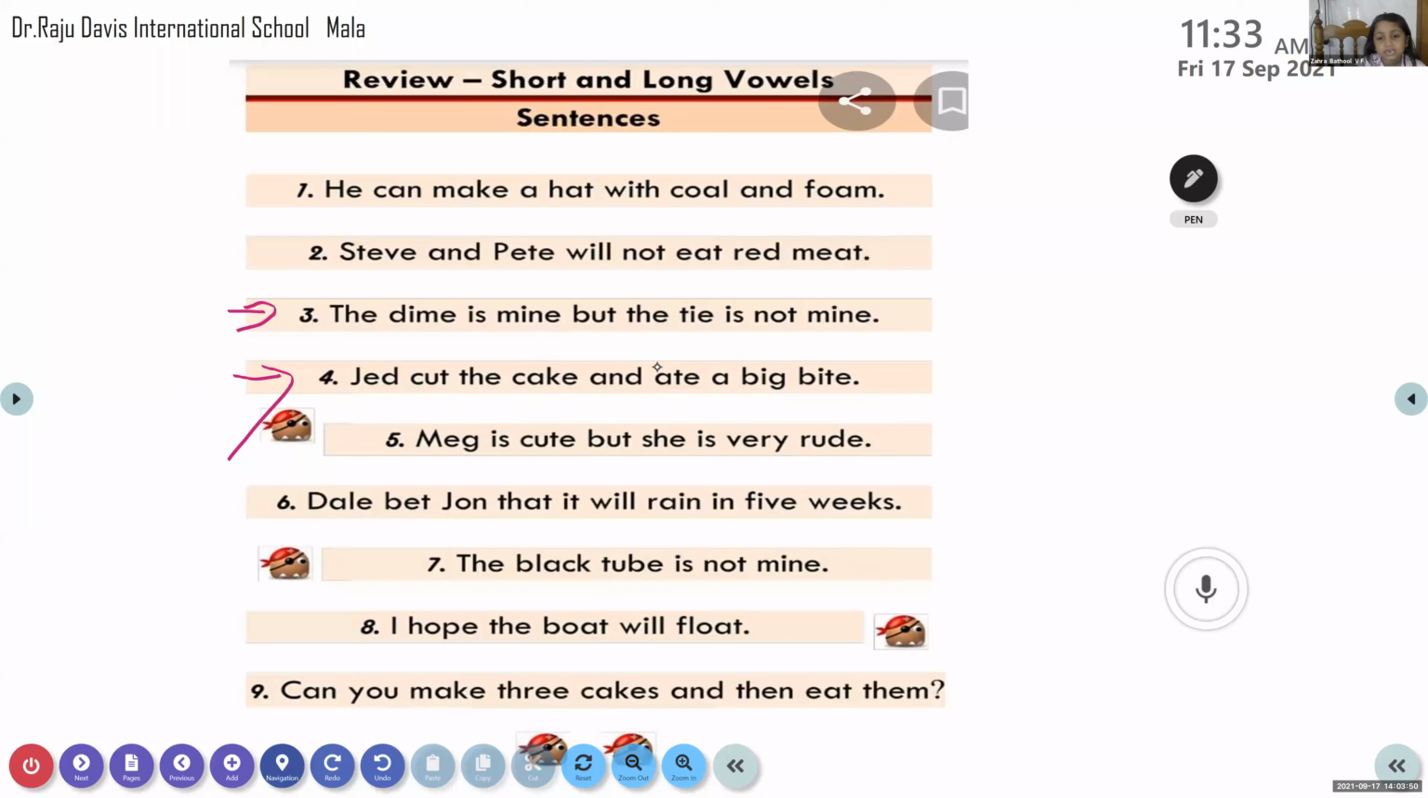A big. Here it is long and this one is silent. Yes? So how will you read? B. What is the long sound of I? B. I. What is the next letter? Bite. Very good. Well done. Athana. Fifth one. Yes, ma'am. Fifth one.